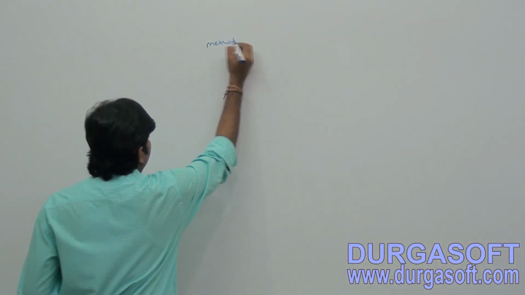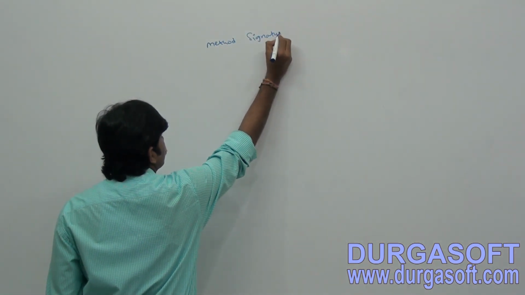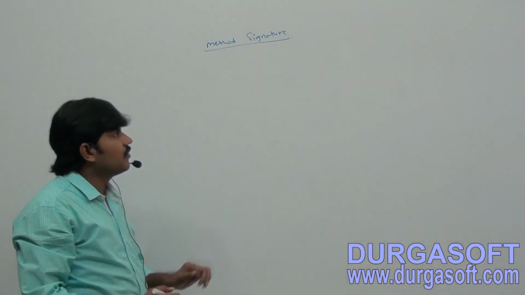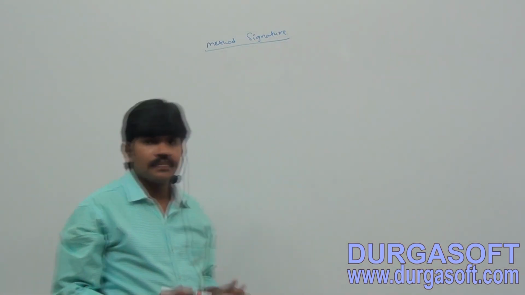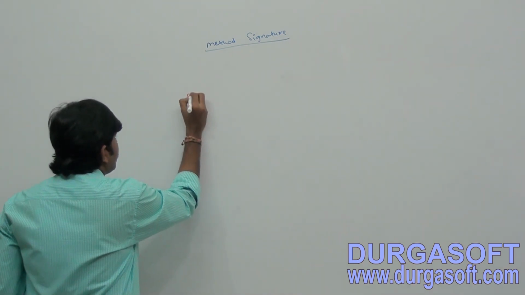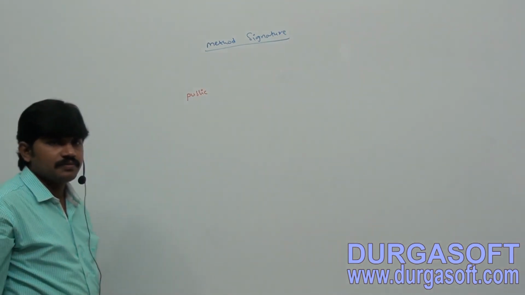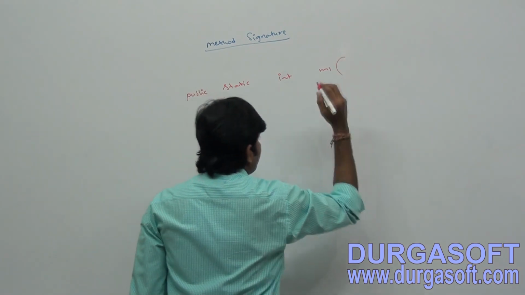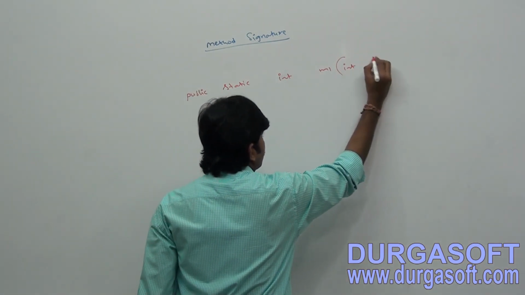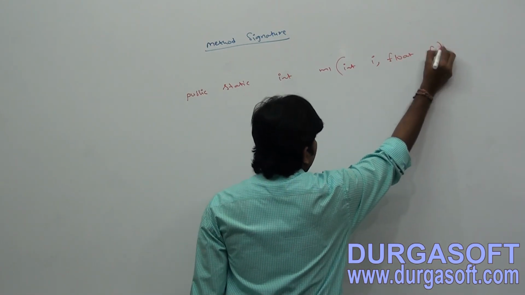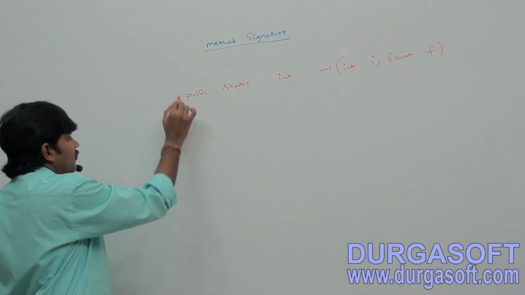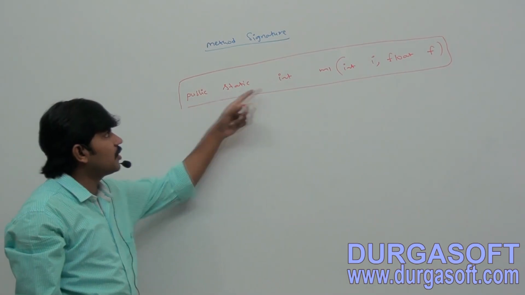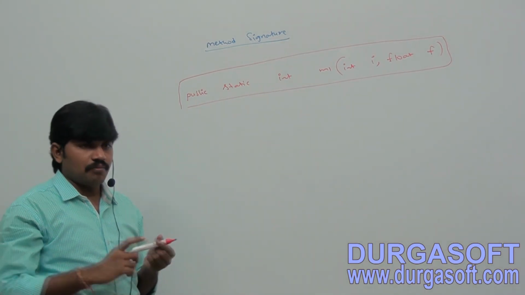Method signature. Okay. Now just observe what is method signature. Suppose I have a public static int m1 method of int i, comma, float f. Sir, this is the method I have. Can you tell what is the signature of this method? Don't say the signature of this method is this whole thing. No. This total thing is the method declaration.